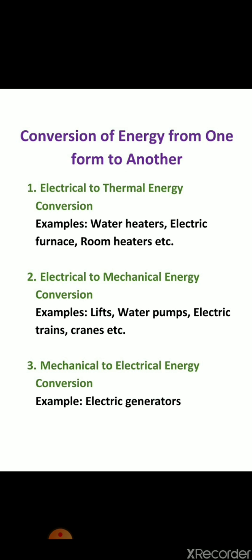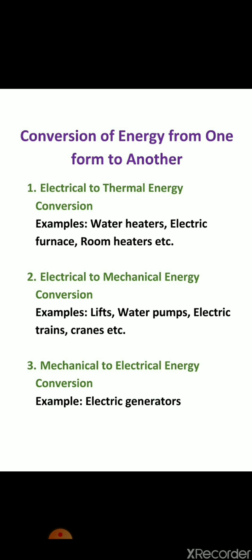So first conversion is electrical to thermal energy conversion. Examples for that are water heaters, electric furnace and room heaters. So in this case, input is electrical energy and output is thermal energy. For example, in case of water heater, output is thermal energy, which is used to raise the temperature of water, and input is obviously electrical energy. So this is electrical to thermal energy conversion.